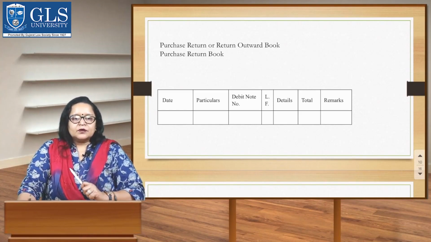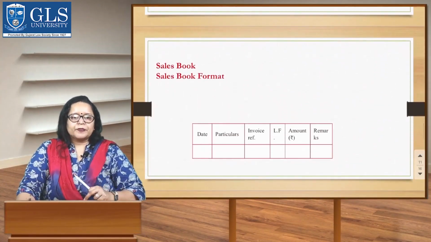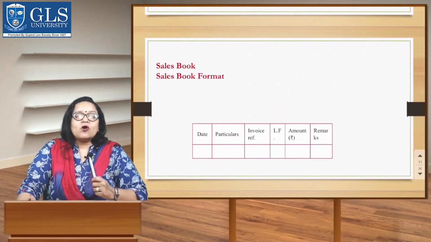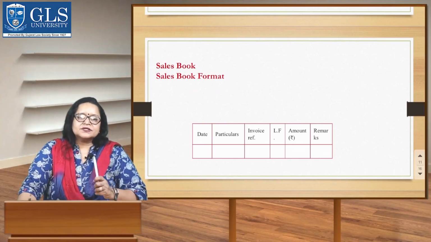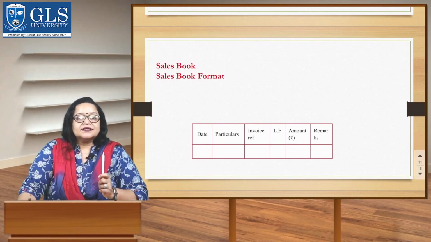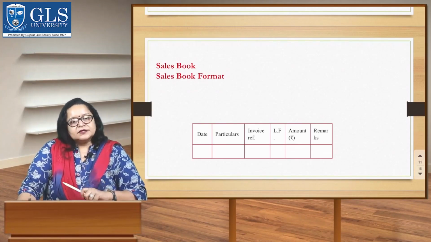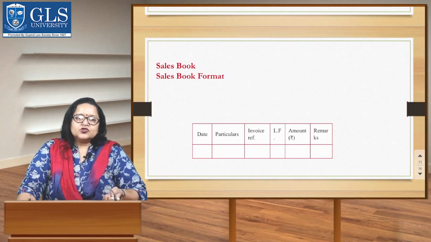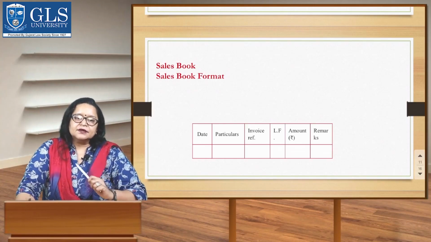Now let's talk about the next book, that is the sales book. A firm records all credit sales of goods in the sales book or sales day book. It records cash sales of goods in the cash book. Students, we do not record the sale of an asset in the sales book. It is going to be recorded in the journal proper, like the purchase of an asset, as we discussed earlier.